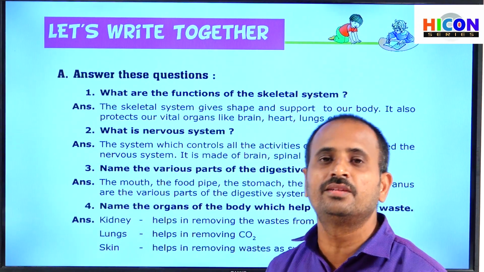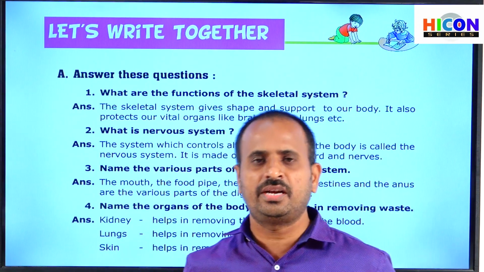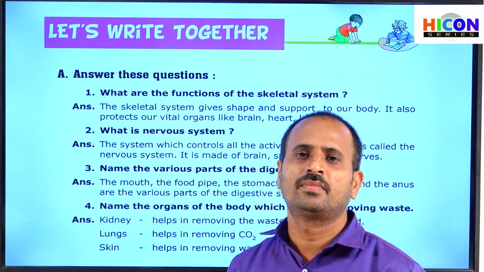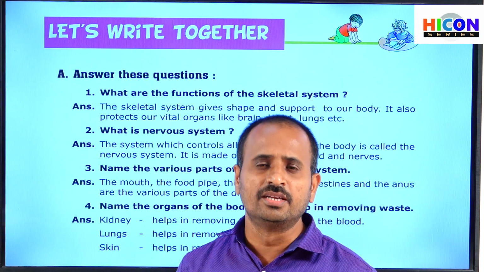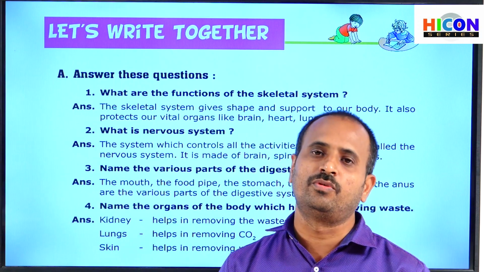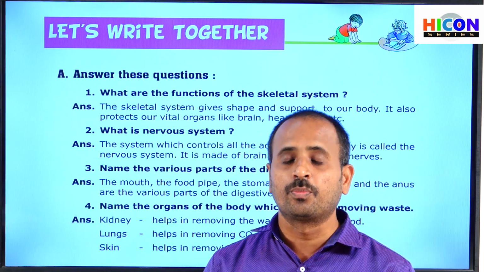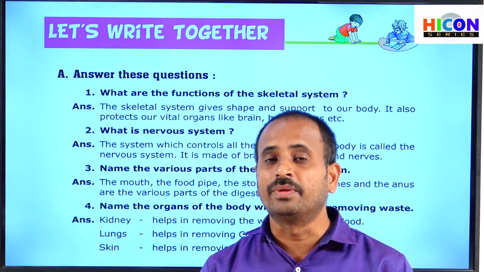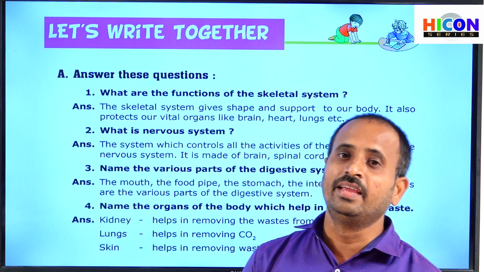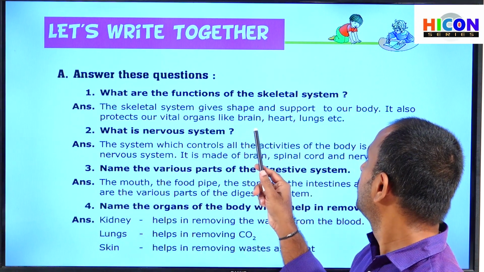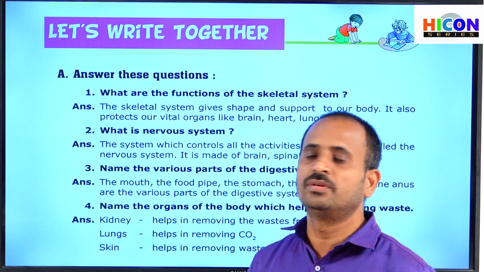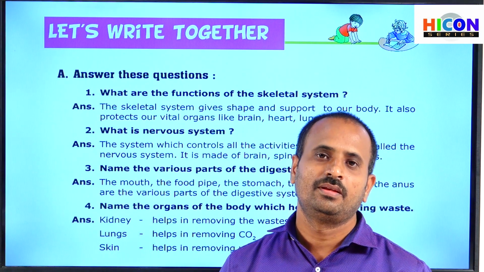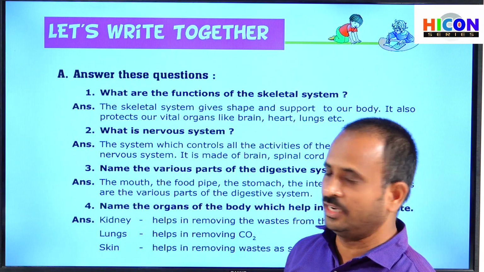If there is no skeletal system in our body, we cannot stand upright, we cannot sit, we cannot walk, we cannot run. That's why the skeletal system gives support to our body, and it also protects some vital organs, that is, internal organs like the heart, lungs, brain, etc. So these are the functions of the skeletal system. So children, what is the second question?